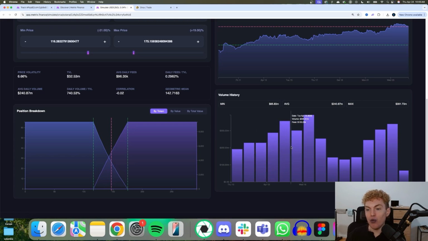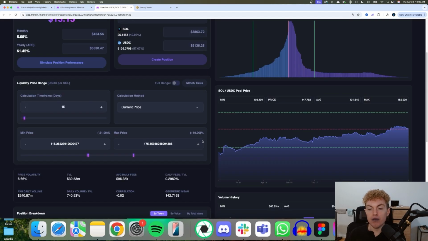I wouldn't want to be in a pool that has very low volume and fees one day, and then the next day it spikes up, and the next day it's super low. So here you can see every day there's a ton of money in both fees and volume, so we are chilling. And when I'm looking for pools, I like to look for pools that have proven track records.